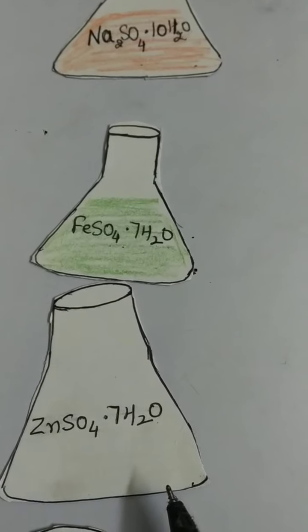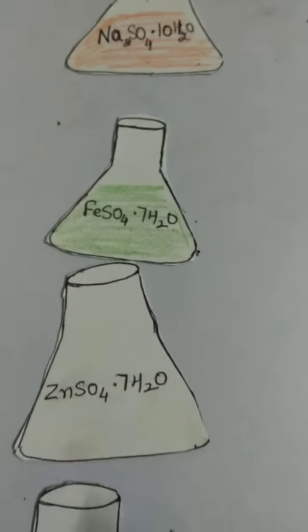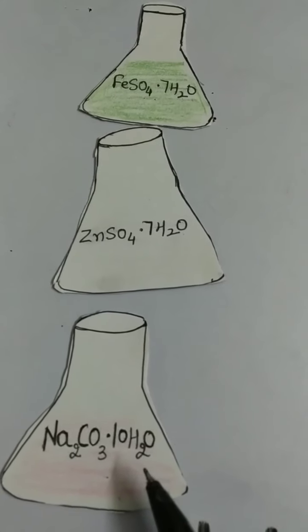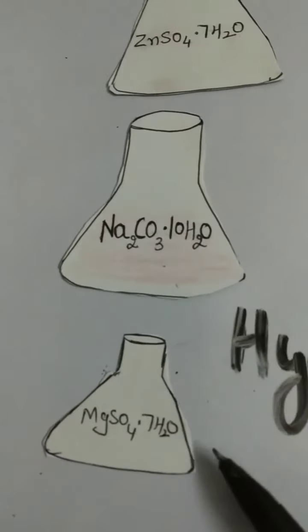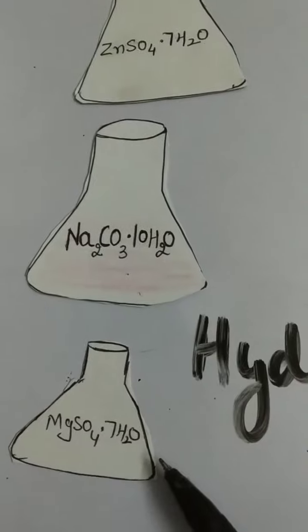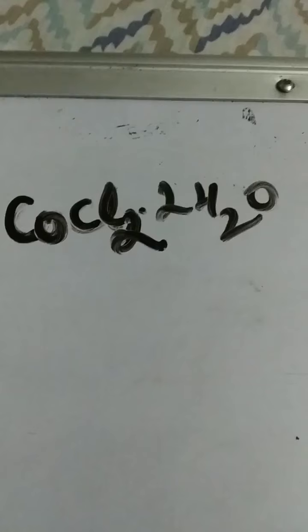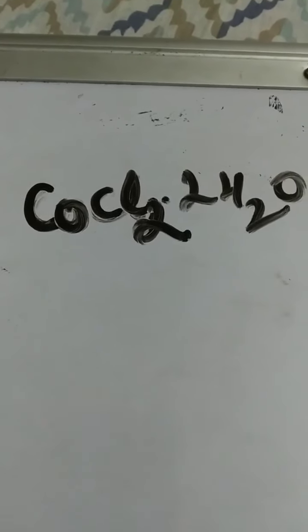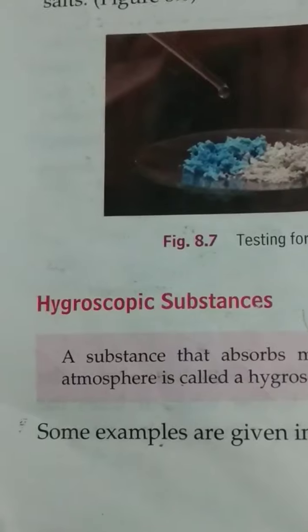ZnSO4.7H2O, white vitriol. Na2CO3.10H2O, washing soda. MgSO4.7H2O, Epsom salt. CoCl2.2H2O, cobalt chloride dihydrate.